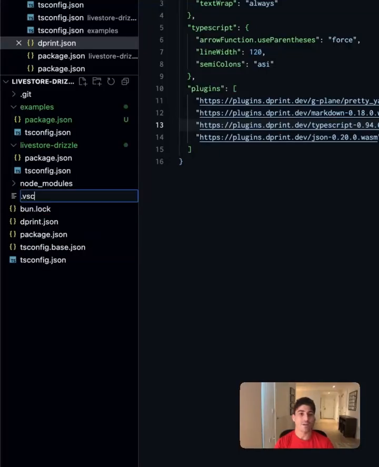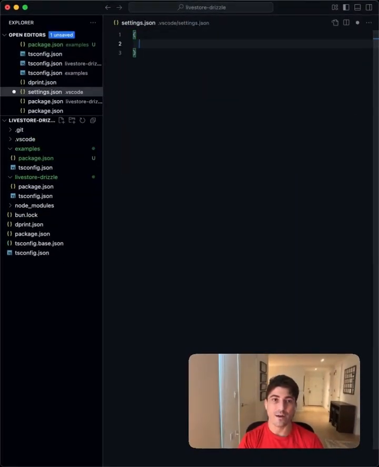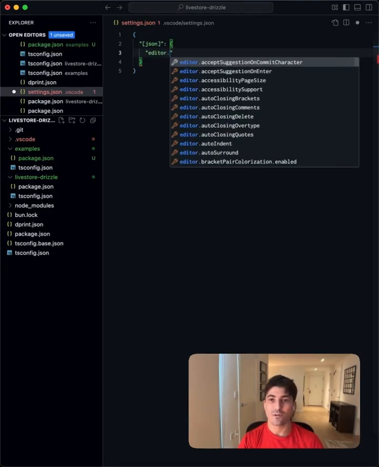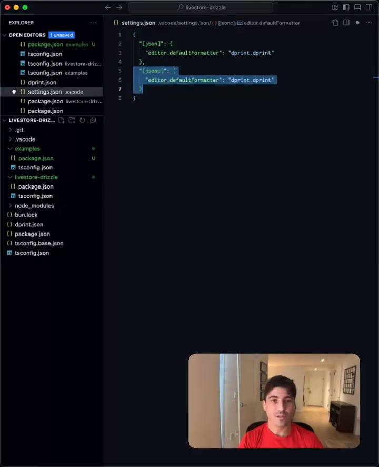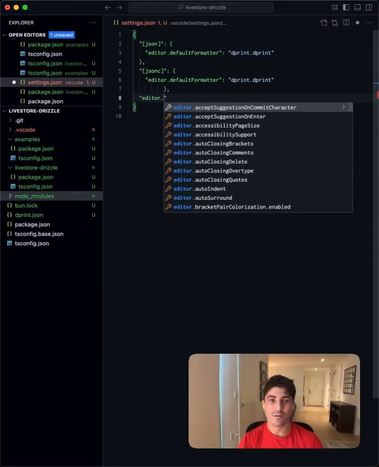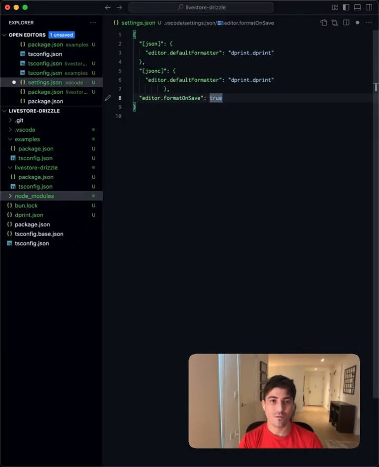I'm going to add a VS Code settings.json. And in here, we're going to specify the formatter for JSON, editor.defaultFormatter is dprint. We do the same thing for JSON-C. If we ruin the indentation and save, we're not yet getting format on save, so let's configure that. And now when we save, we get formatting.